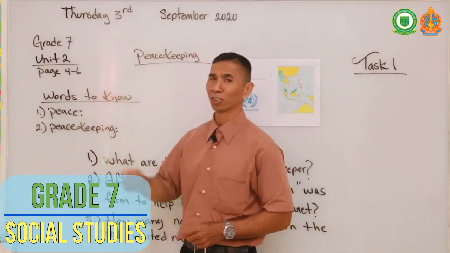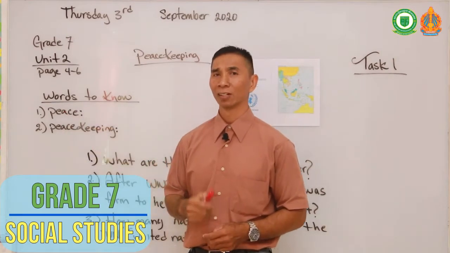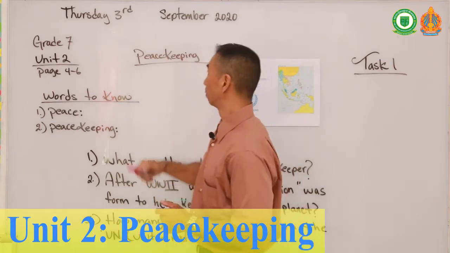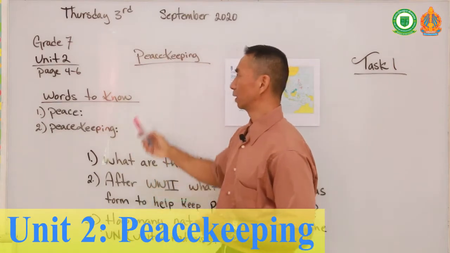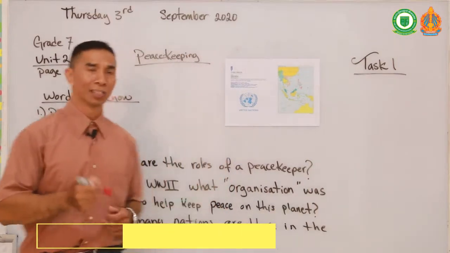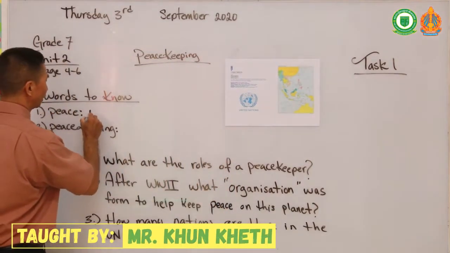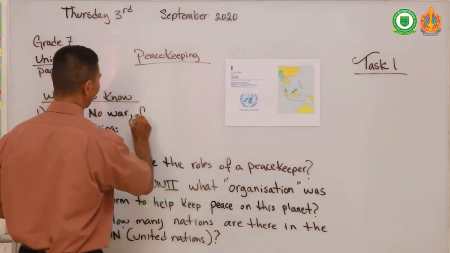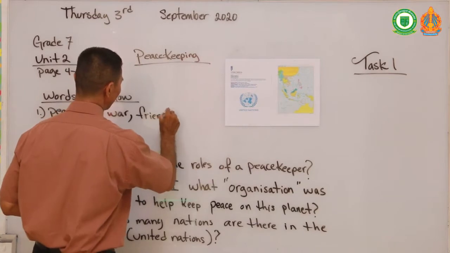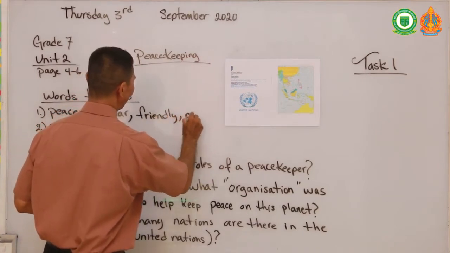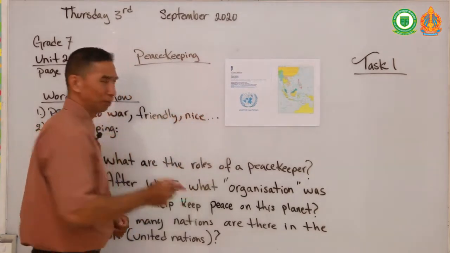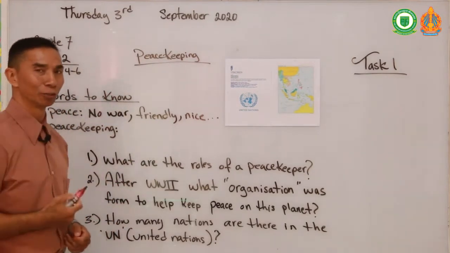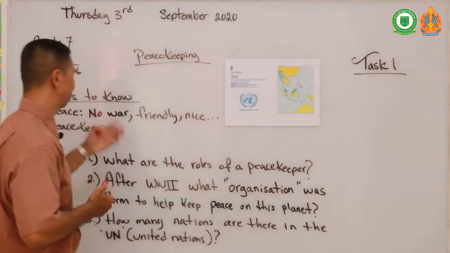The word peace, what does peace mean? Peace has 2 or 3 different meanings depending on its context. But our context today is peacekeeping. So peace, does it mean, for example, no war, friendly, be nice to each other? And please write me more examples of what the word peace means to me, but in your own words. What does peace mean?